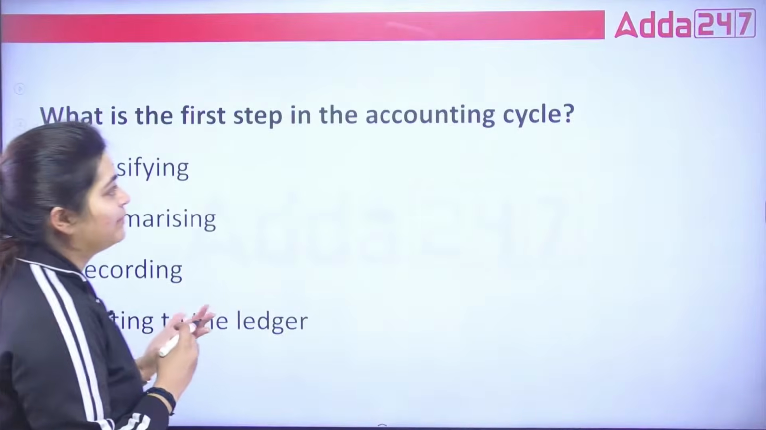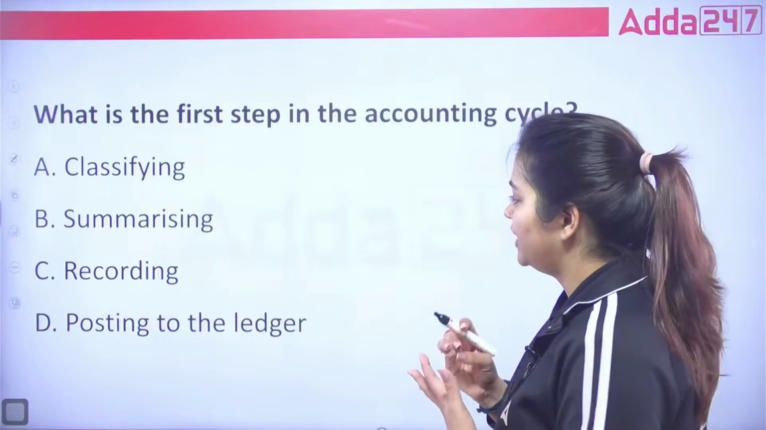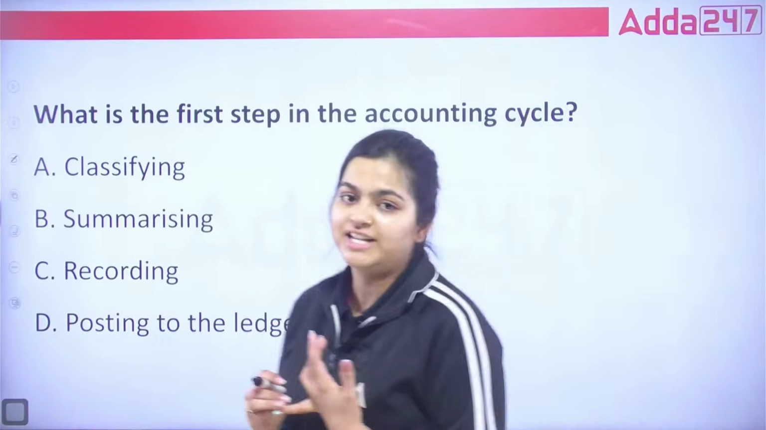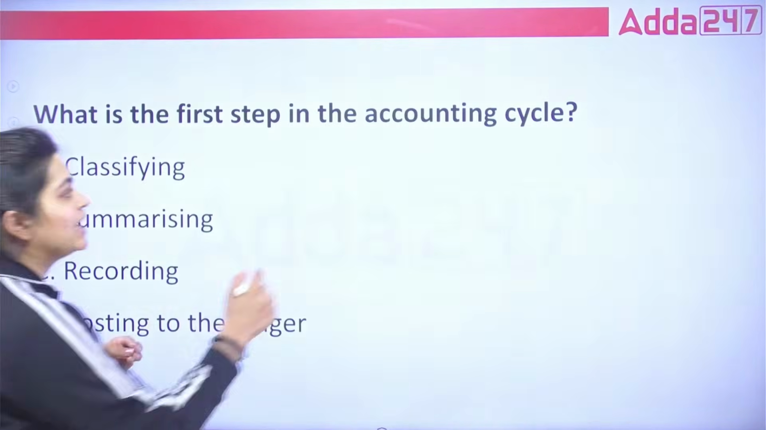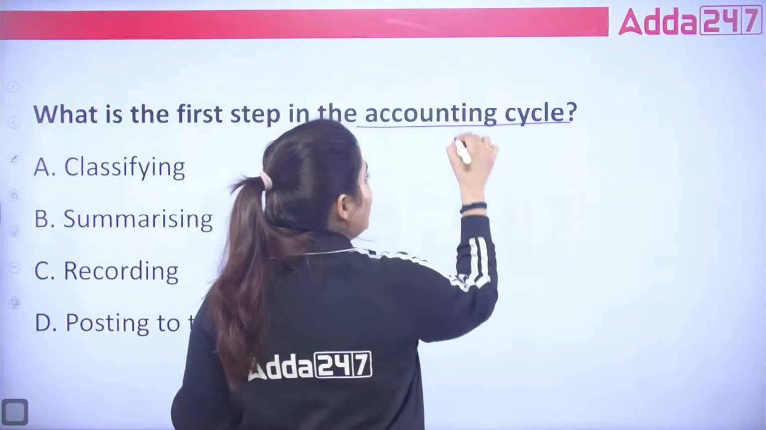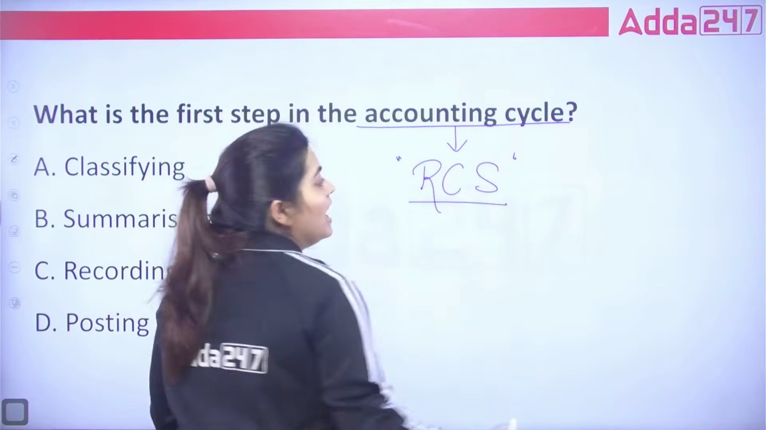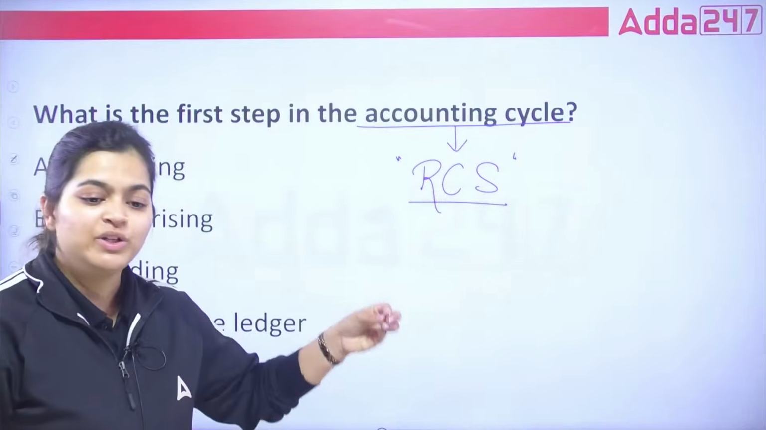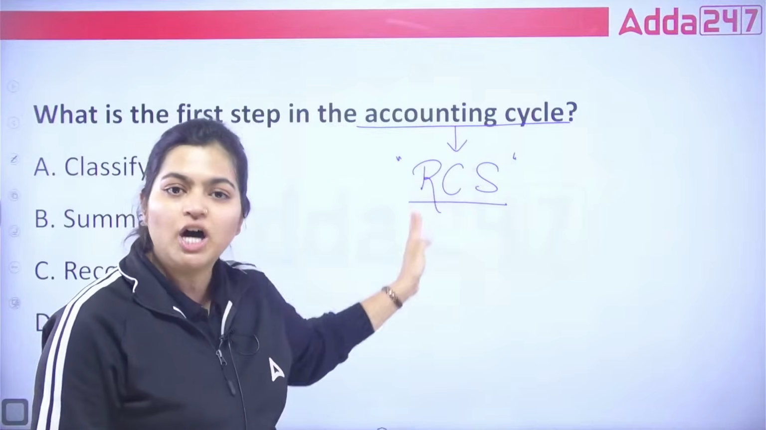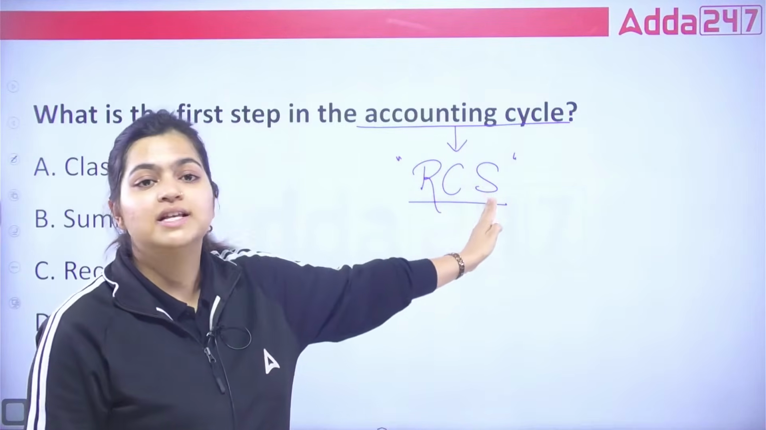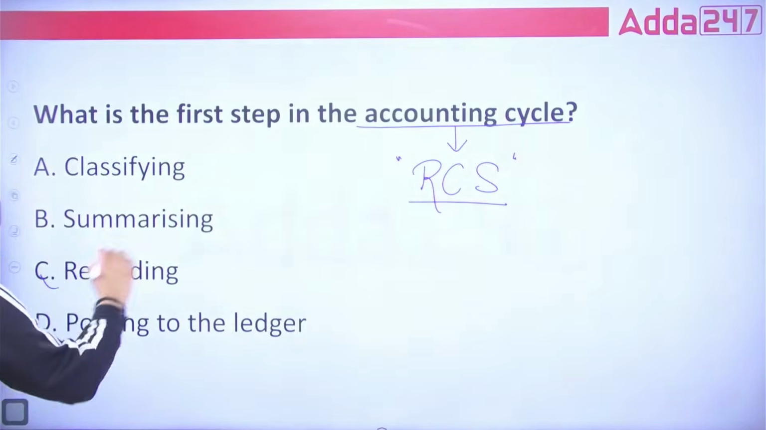What is the first step in the accounting cycle? Tell me. A, classifying. B, summarizing. C, recording. D, posting to the ledger. Which is the correct option? Which is the first step in the accounting cycle? I told you, no? We have RCS. Okay? RCS. And you need to learn this accounting cycle in this only RCS. Recording, classifying, and summarizing. So the first step in your book is recording.